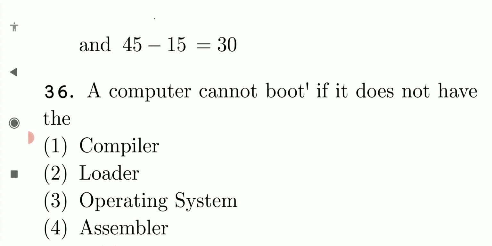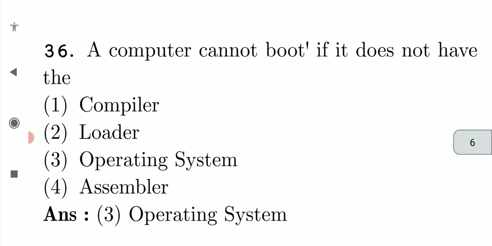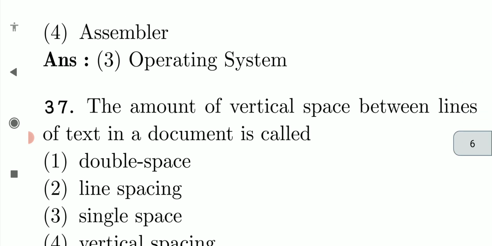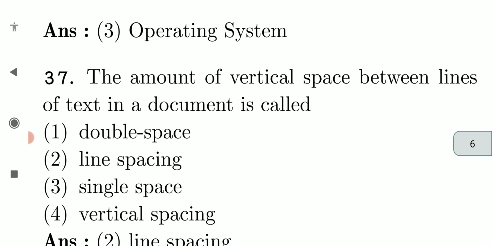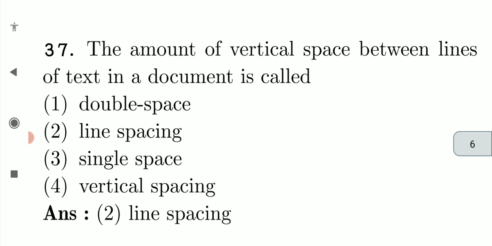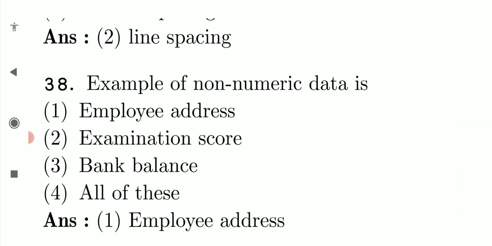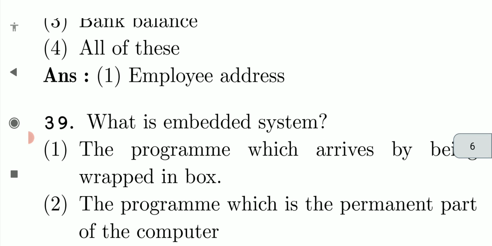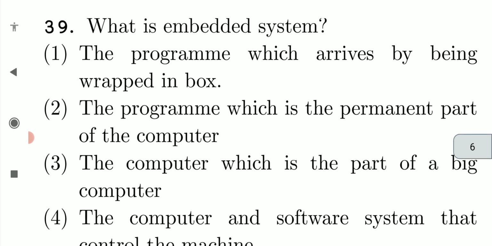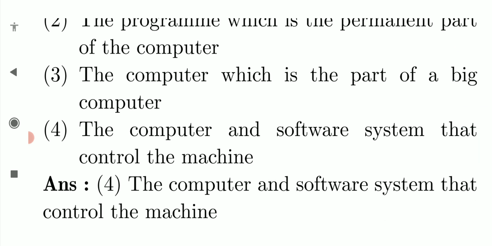A computer cannot boot if it does not have the operating system. The amount of vertical space between the lines of text in a document is called line spacing. An example of non-numerical data is an employee's address. What does an embedded system mean? The computer and the software system that controls the machine. Can you understand?